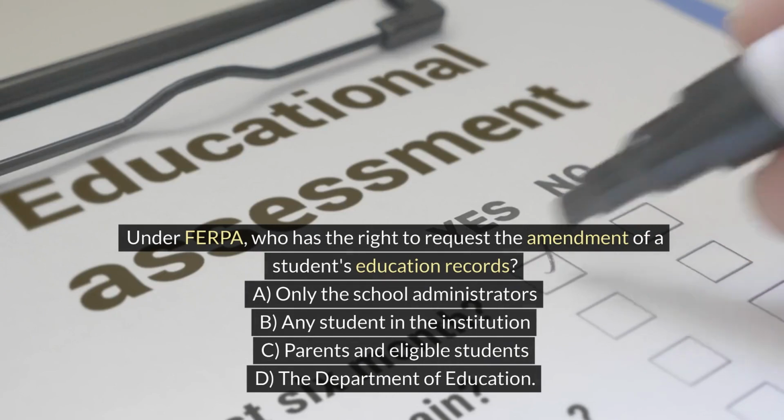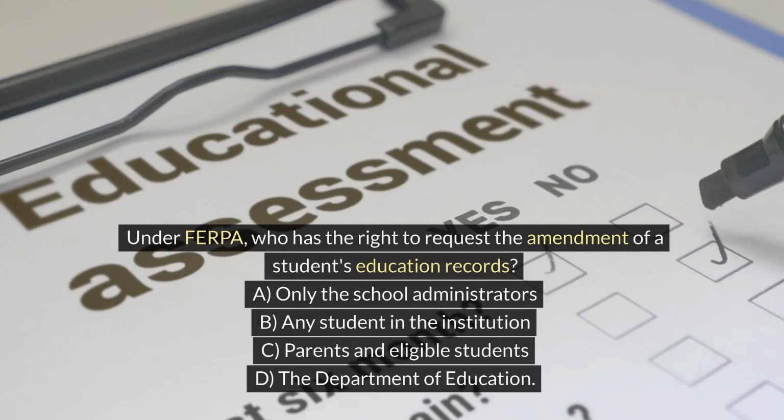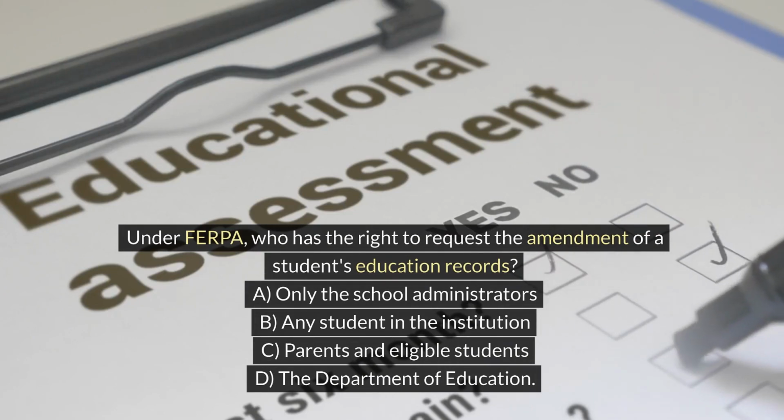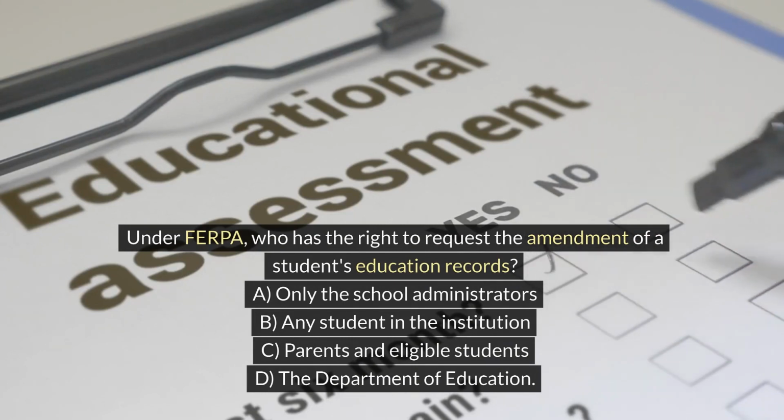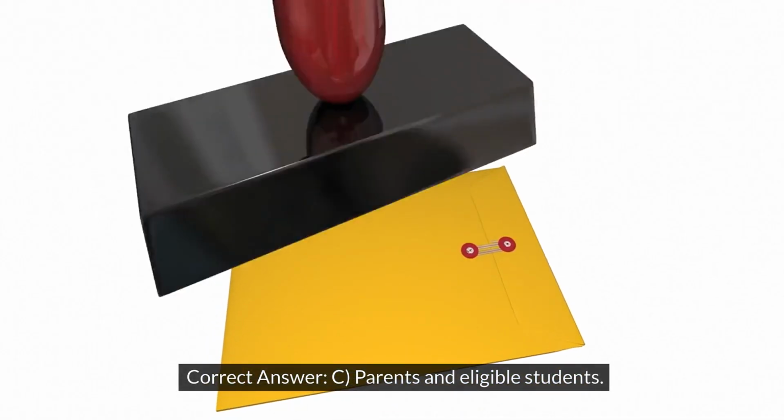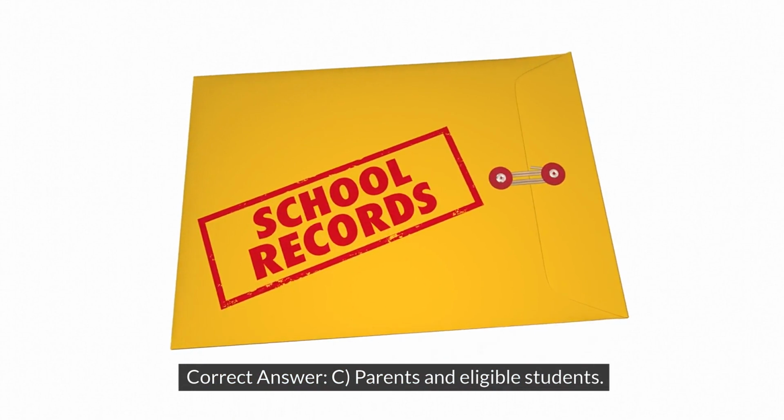Under FERPA, who has the right to request the amendment of a student's education records? A. Only the school administrators. B. Any student in the institution. C. Parents and eligible students. D. The Department of Education. Correct answer: C. Parents and eligible students.